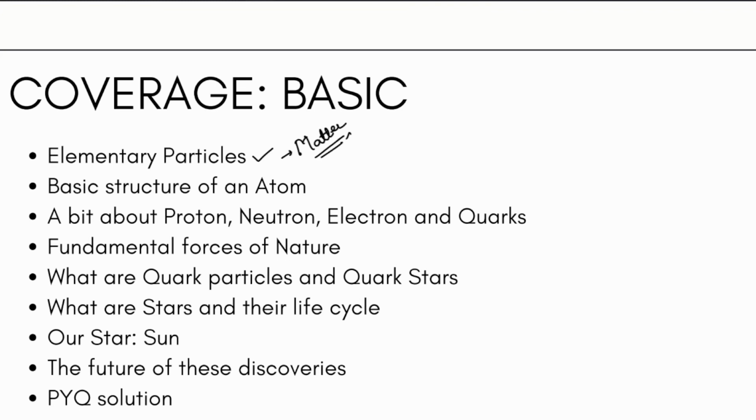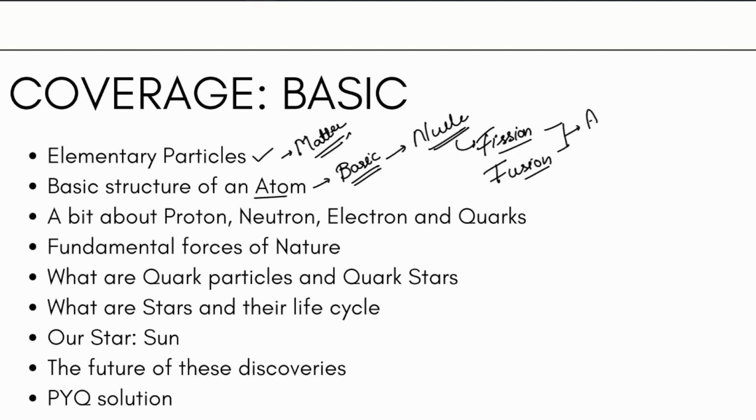All right, then we'll be talking about the basic structure of an atom. So this is the most basic stuff that we need to know. And it plays a part everywhere. Recently, we did a lecture on the nuclear program. So there we saw and talked about the nuclear fission. I explained the fission as well as the fusion there. So both these processes talked about the atoms, neutrons, proton, electron, and so on. We also talked about the uranium, thorium, all right, plutonium. So many things we see in daily life and in our UPSC syllabus also. So we need to have a basic understanding of all these things.